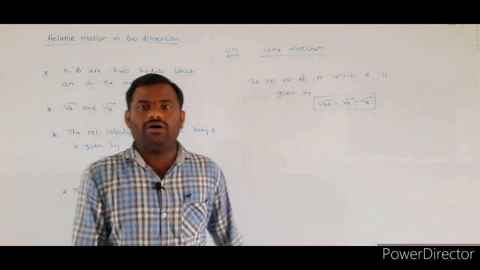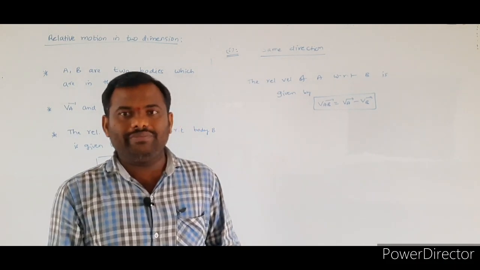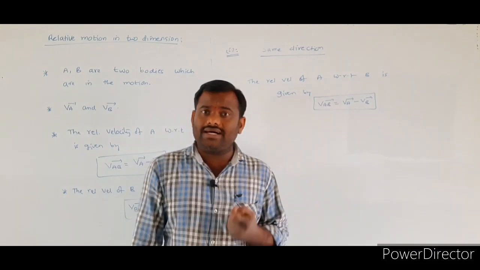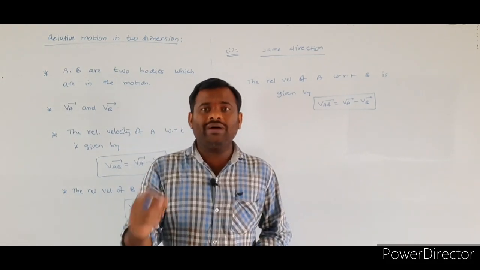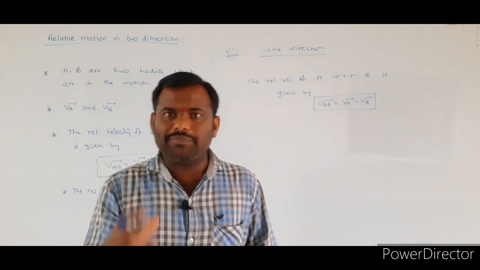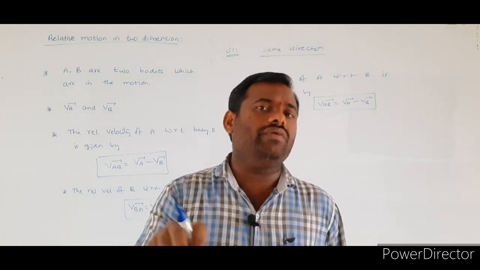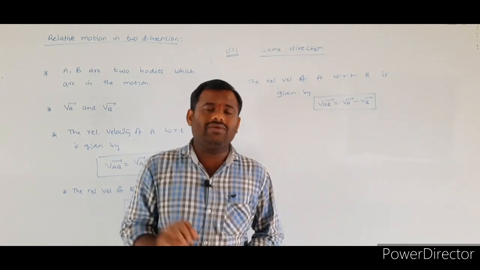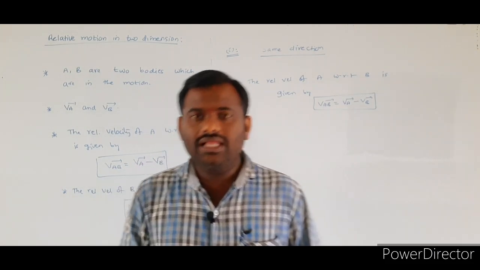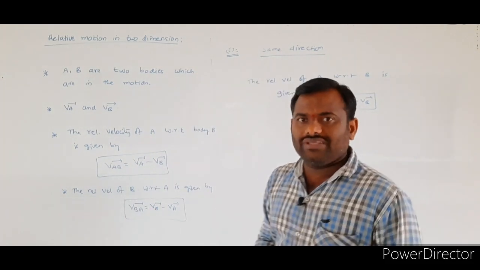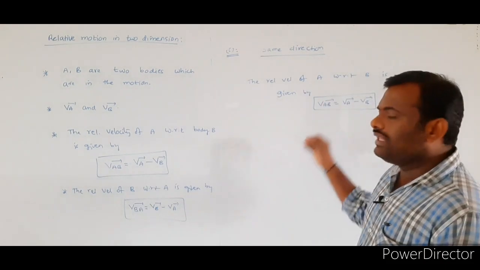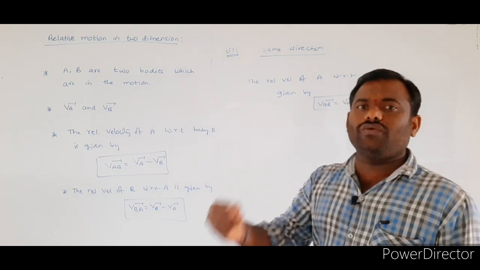Most important formula: whenever two bodies are traveling along the same direction, their relative velocity value will be numerically equal to the subtraction of those two individual velocities. Once again, the relative velocity of one body with respect to the other body is numerically the subtraction of those two velocities.